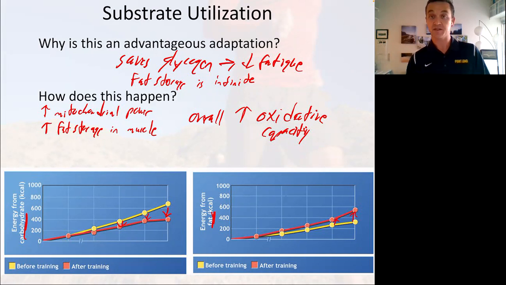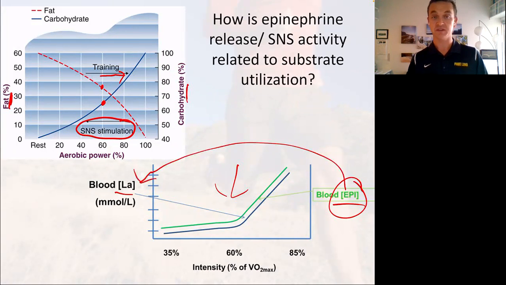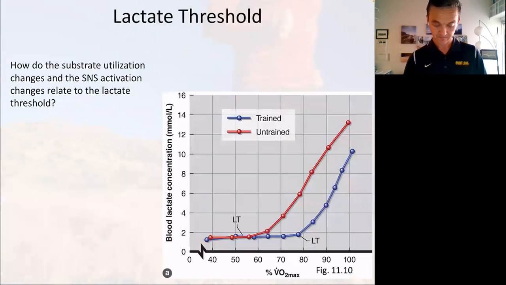It's less stress on our body because we can keep up with it, keep up to get the amount of ATP we need with our oxidative system. So we have less stress, which means less epinephrine release, which means less anaerobic system usage and less blood lactate production. And this is going to be directly connected to lactate threshold, right? So substrate utilization changes and SNS activation changes relate to the lactate threshold.